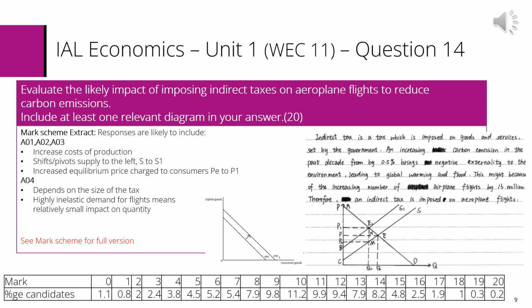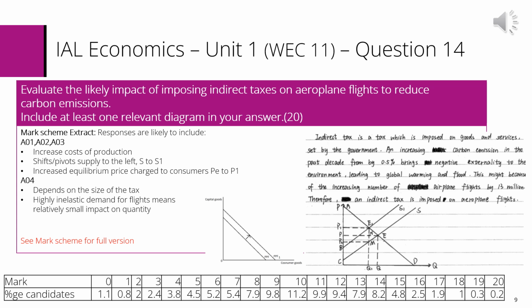Question 14 requires students to evaluate the likely impact of imposing indirect taxes on aeroplane flights to reduce carbon emissions. Again, it required the students to include at least 1 relevant diagram. This question was far more popular than question 13 and therefore tended to be of the higher quality. Looking at the table, we can see that the average mark was 39%, with over 50% of students achieving over half marks. However, higher marks were thin on the ground, with just over 10% of responses scoring 14 or more.